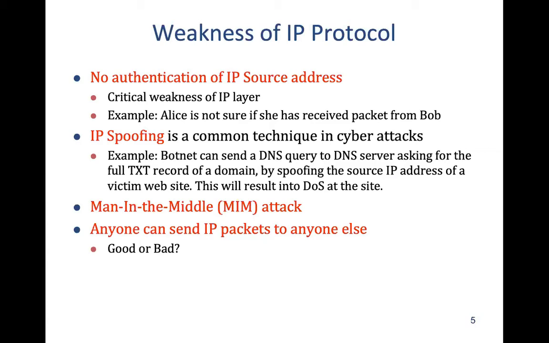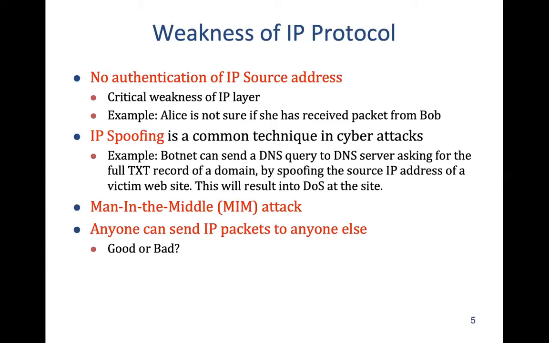For example, there is no authentication of source address. Anybody can fake anybody else's source address. IP spoofing is very common. One can always spoof somebody's IP address or destination address and mount some kind of attack. And we have studied the denial of service attack using DNS query.